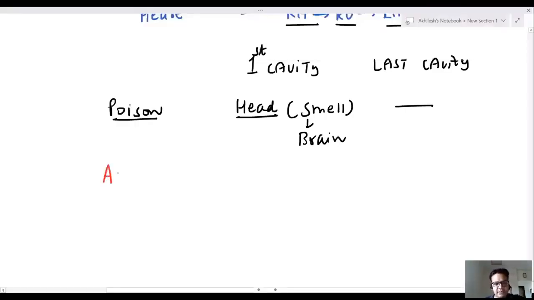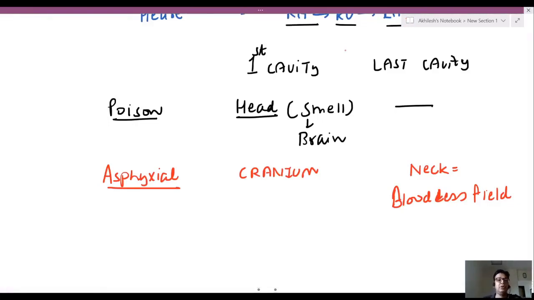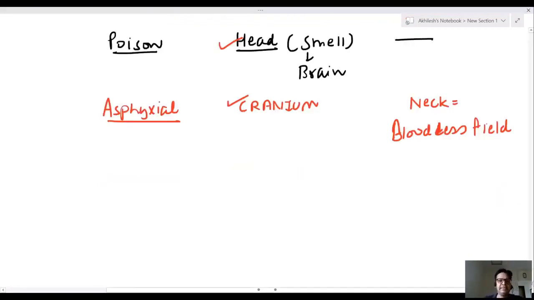In asphyxial death, this is a very important MCQ according to me. In asphyxial death, first we open cranium, that is head, same head. Last we open neck because we want neck as a bloodless field. So poisoning, first we open head. Asphyxial death, first we open cranium, then neck. Last we open neck.